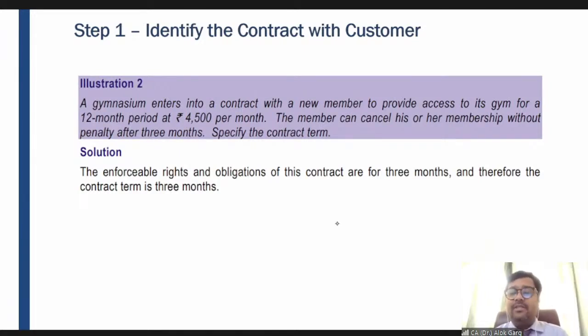If the customer is not satisfied, for example, when you are buying goods from Amazon, there was a time period, 15-day delivery, right? Or 30 days delivery. So Amazon or Flipkart will not recognize revenue till the time this return period is over. Okay, and what is this return period? The return period is a period during which the customer can return the goods to the supplier or manufacturer, right?